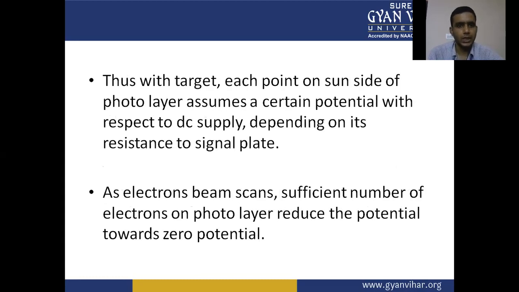Thus, with the target, each point on the gun side of the photo layer assumes a certain potential with respect to the DC supply, depending on its resistance to the signal plate. As the electron beam scans, a sufficient number of electrons on the photo layer reduce the potential towards zero potential.